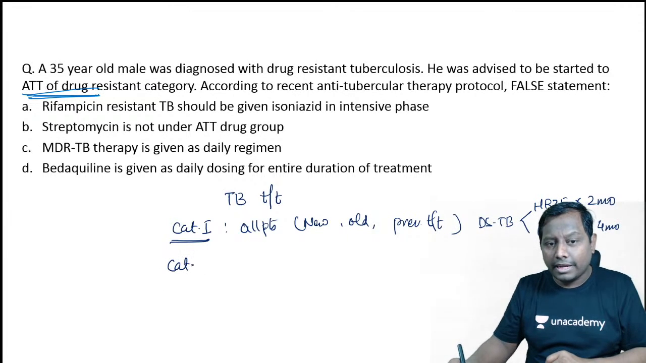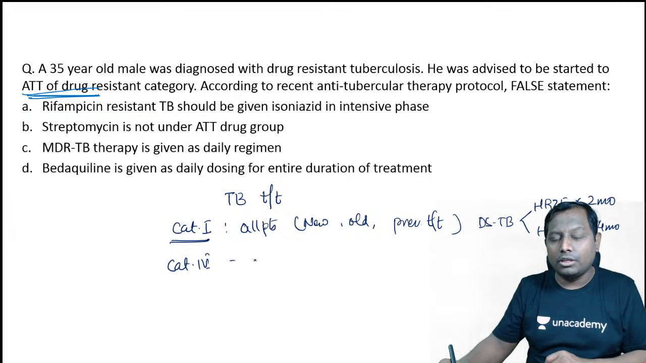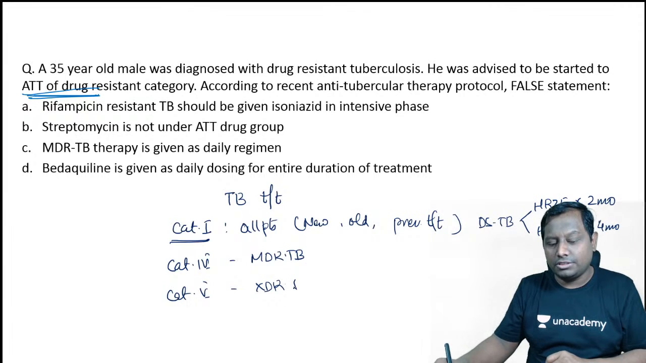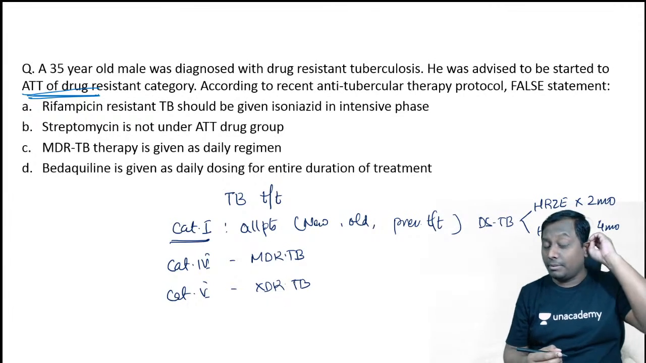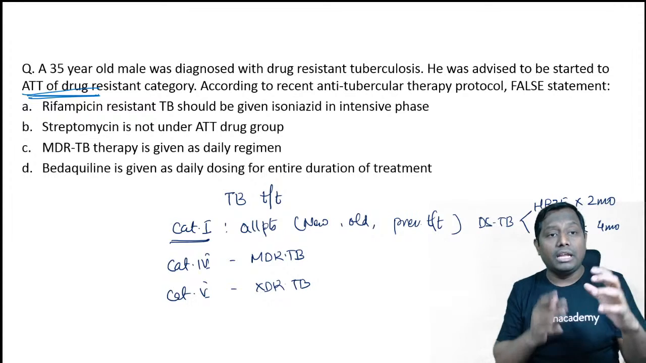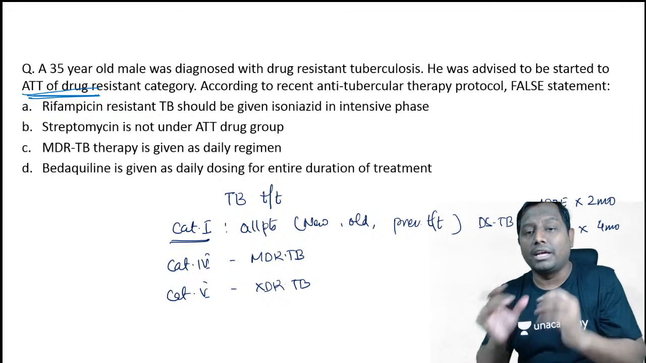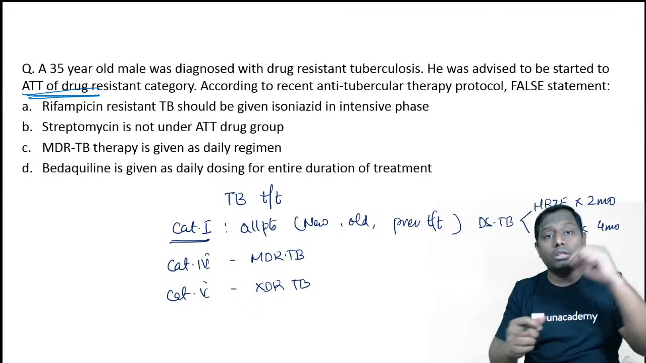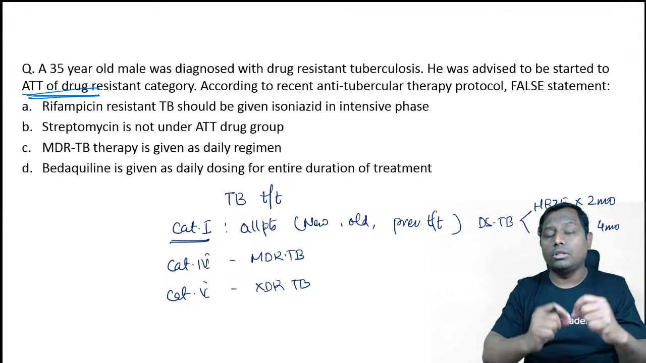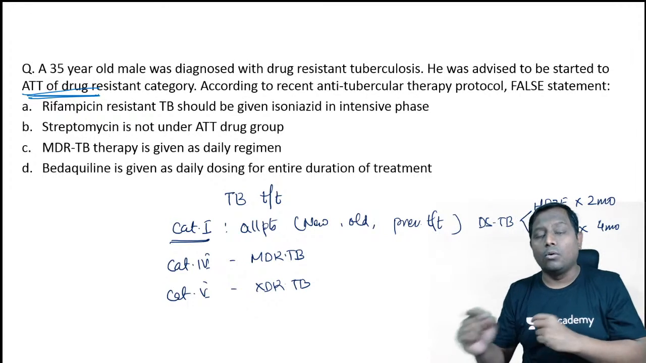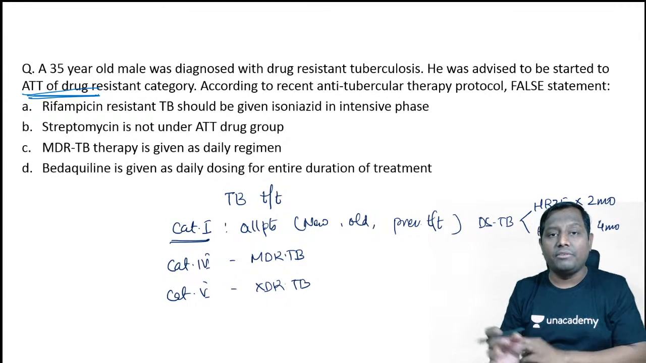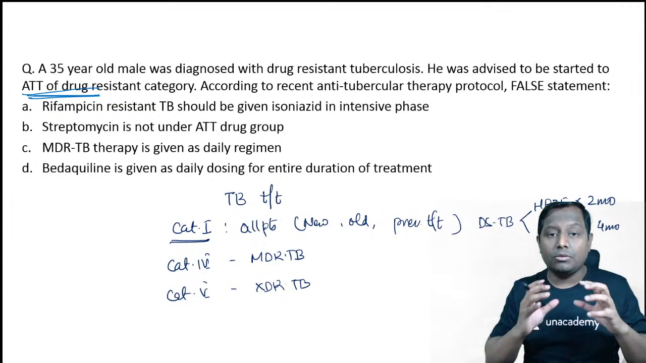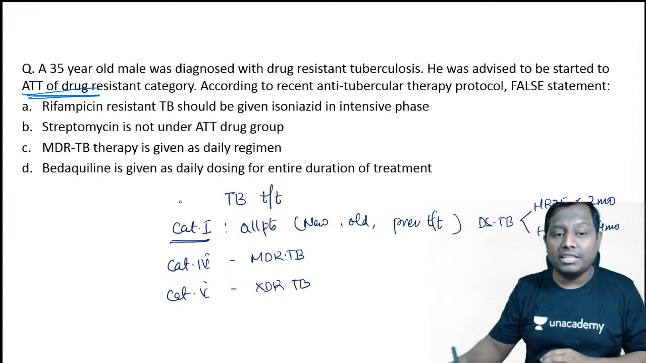Then you have your category 4, which is given for MDR tuberculosis, and category 5, which is for XDR tuberculosis. MDR and XDR tuberculosis, so remember that, very important. Earlier we were following category 1 and category 2. Category 1 is for all the new cases and category 2 for all the older patients, re-diagnosed, defaulter, previously treated. But according to the new protocol, category 2 has been stopped.